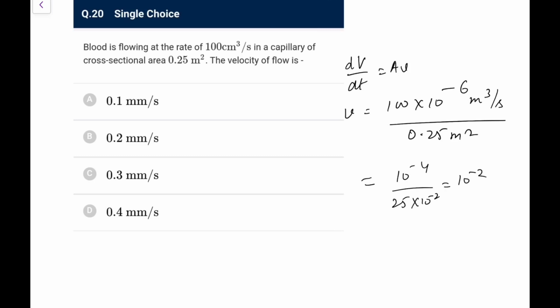So 10 to the power minus 2 by 25. So I can write it as 10 into 10 raised to power minus 3 by 25 meter per second. So it comes out as 0.4 millimeter per second you can write. So go for option D here, you can directly write this.